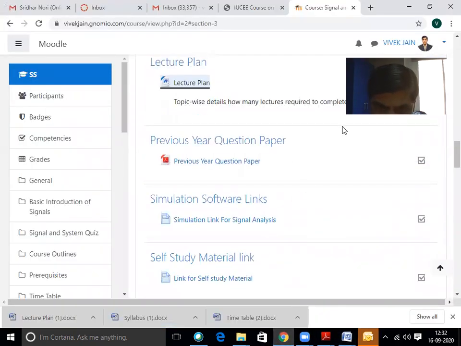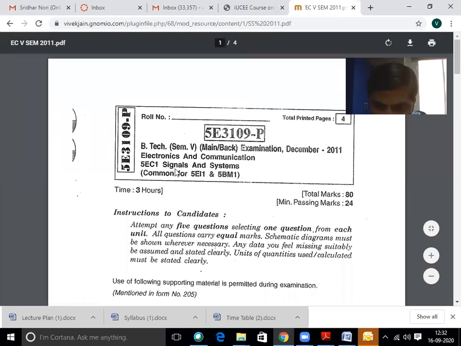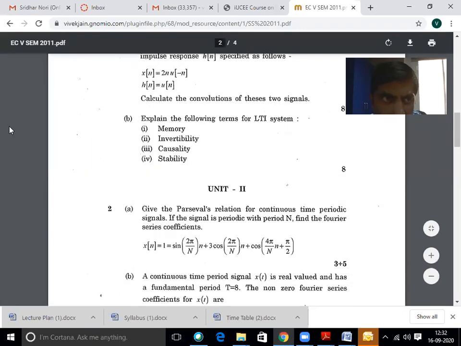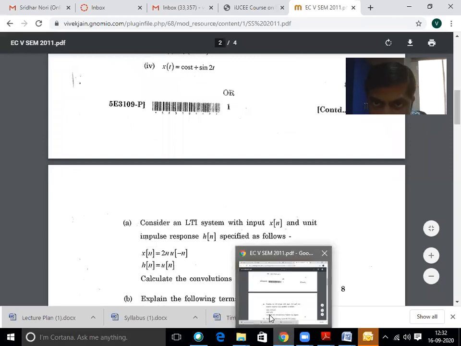We also provide the previous year question papers. Here, students download the previous year question papers. Here we provide question papers of 2011, 2012, 2013, and 2014. Previous year question papers are provided there.